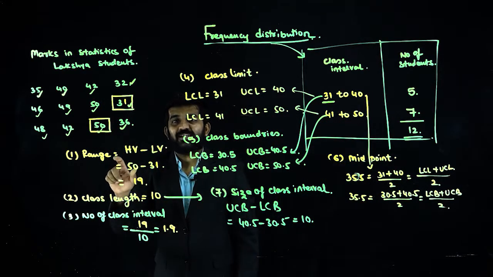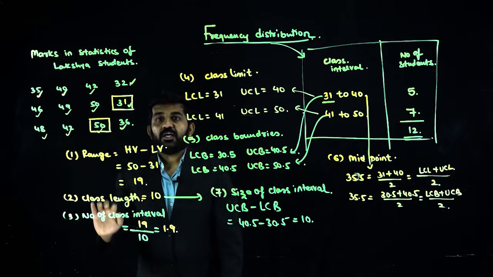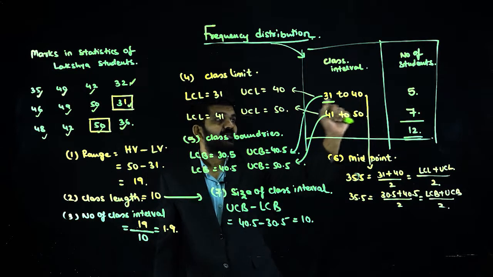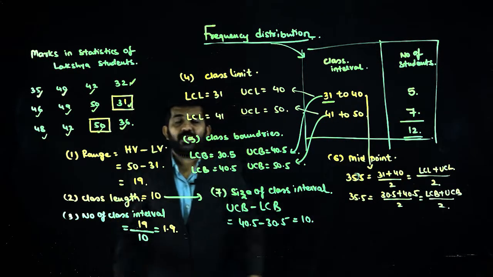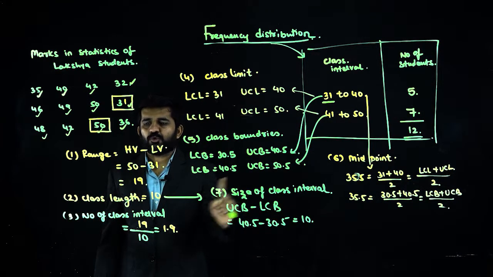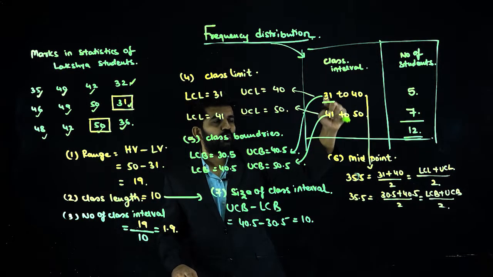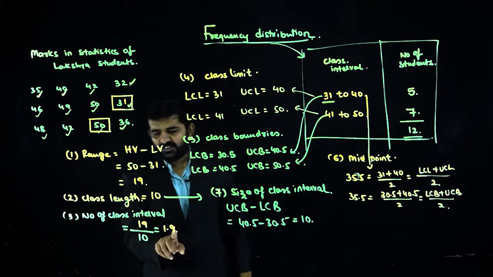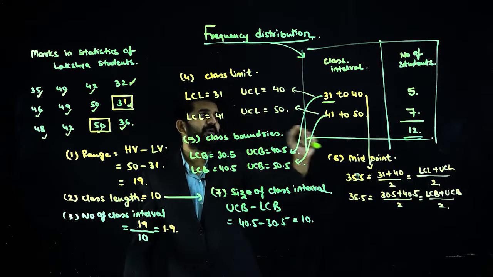First thing which we found out was range. Highest value minus lowest value is nothing but range. Class length: what will be the size of this particular class? That is nothing but class length, or size of class interval, which is upper class boundary minus lower class boundary. Number of class intervals: how many times will I have to write this? 1, 2. That is found out by this method.